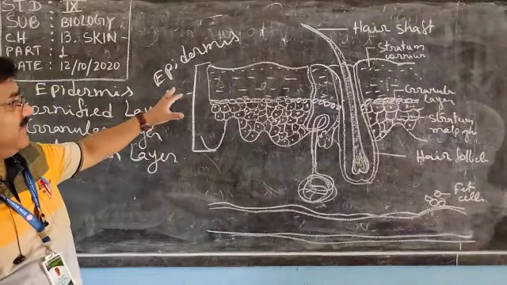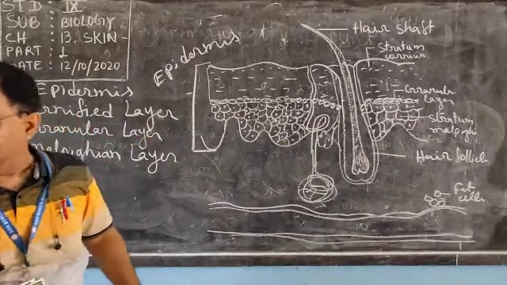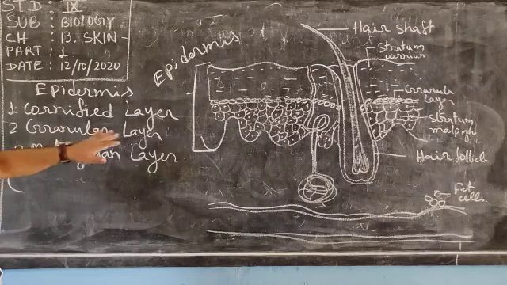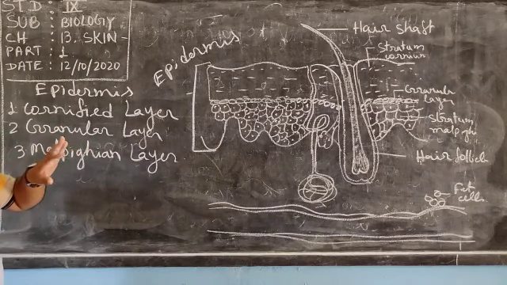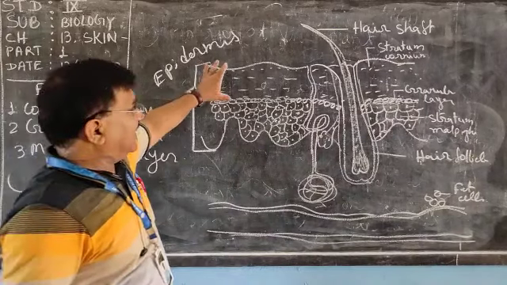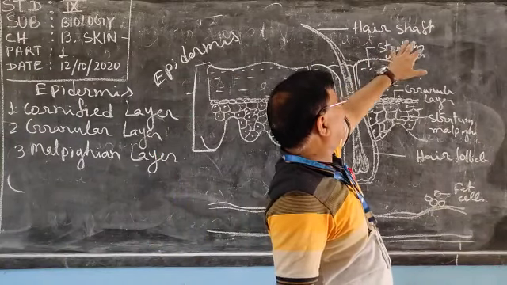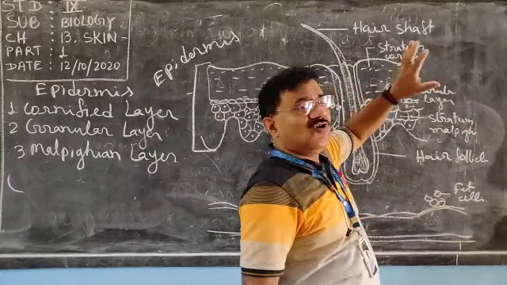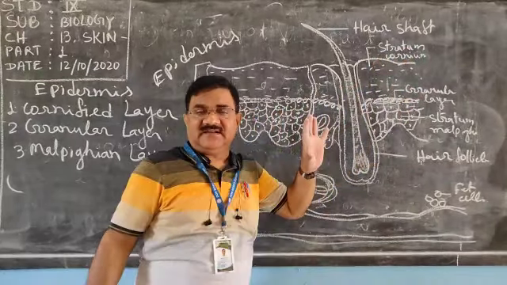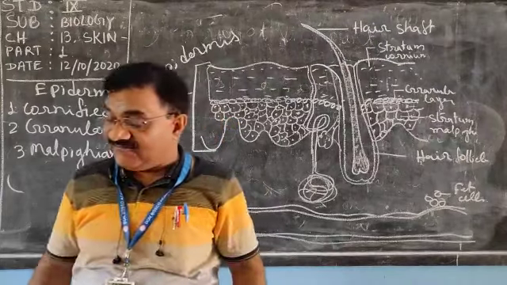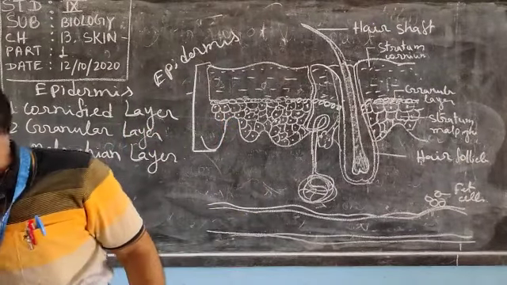This epidermis consists of three layers: the cornified layer, granular layer, and Malpighian layer. Keep in mind, stratum corneum and cornified layer are the same thing.